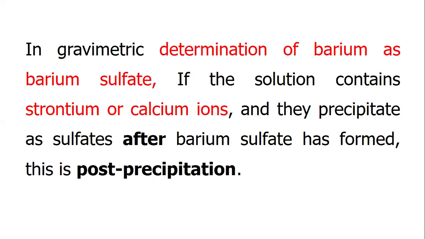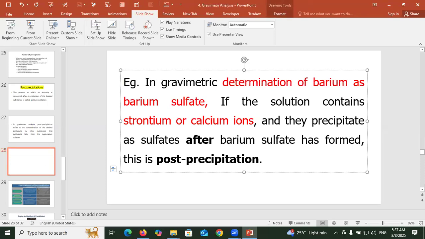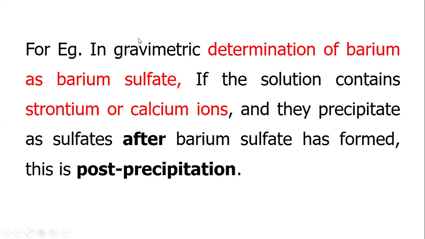For example, in gravimetric determination of barium as barium sulfate, if the solution contains strontium or calcium ions and they precipitate as sulfates after the barium sulfate has formed, this is the post-precipitation.